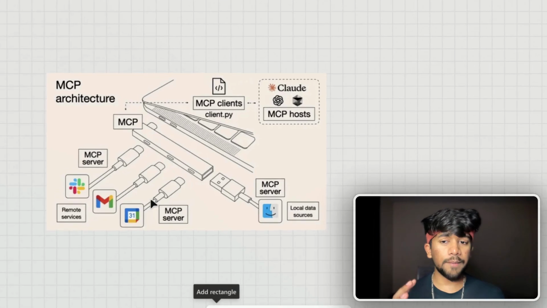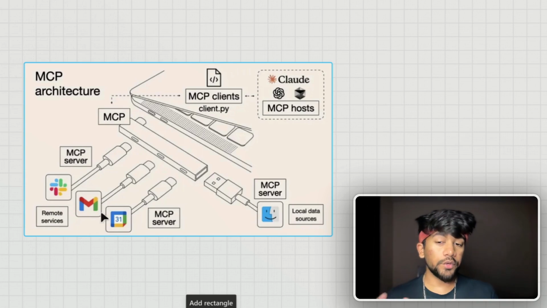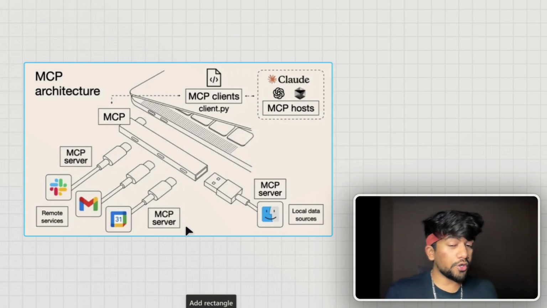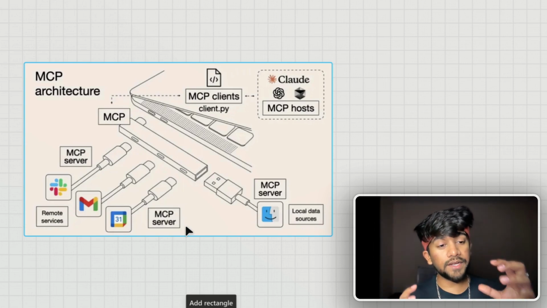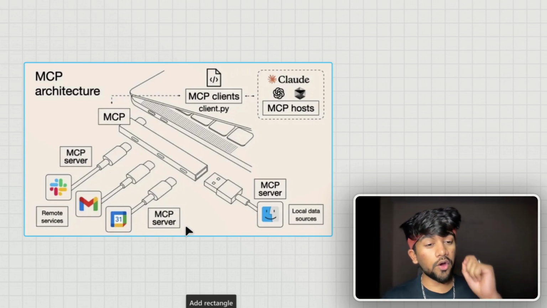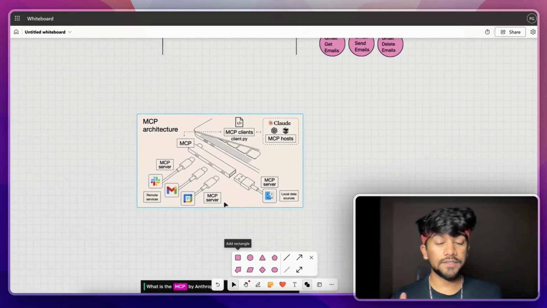To give you another example, you can see that an MCP server is more of a plug and play tool. So you can have a Slack MCP server, you can have Gmail, you can have calendar, you can also have your personal IDE. And these MCP servers will make sure that the MCP clients get sufficient data, you are calling the correct endpoints, and the data propagation happens without any errors.